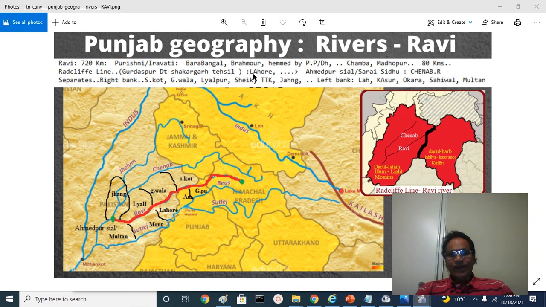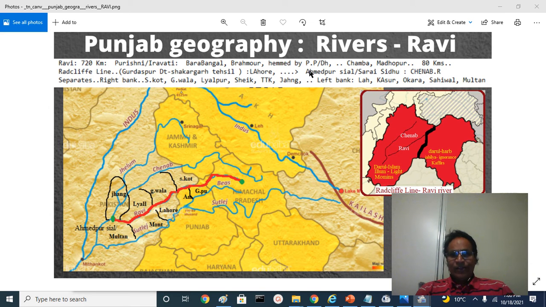And historic Lahore city in the plains of Punjab, the historic capital, and also the capital of Sher-e-Punjab Maharaja Ranjit Singh, who lived there nearly 40 years or so, and his last remains are also in that city.